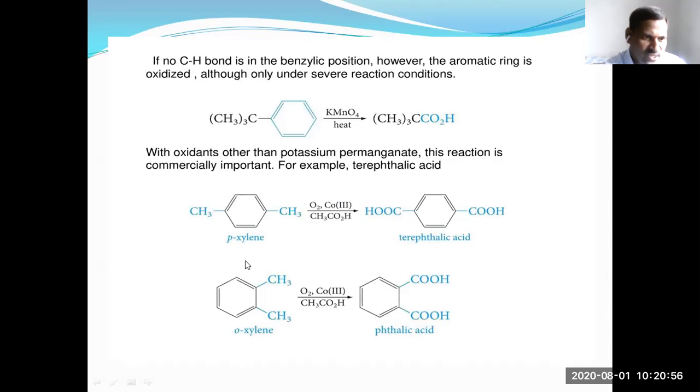Whereas if you take orthoxylene, the two methyl side chains are present at the 1,2 position, the ortho positions. The name of this compound is orthoxylene or 1,2-dimethylbenzene. On oxidation it gives phthalic acid. The two side chains are converted into two COOH groups.